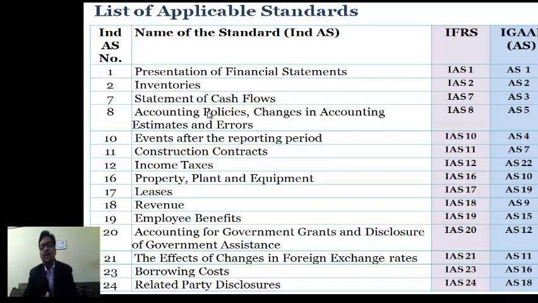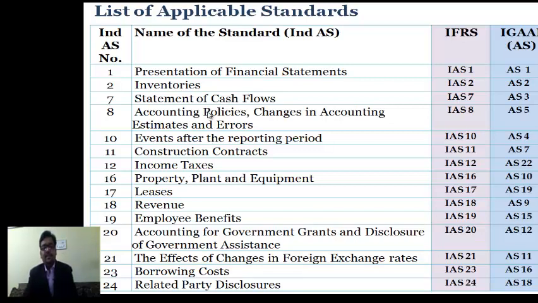The title of accounting standard 10 has also been revised and amended, while notification dated 30th March 2016 AS 6 has been deleted. Now there is only AS 10, which talks about accounting for fixed assets, and the nomenclature or title is property, plant and equipment. Ind AS 17 talks about leases, same as IAS 17, and accounting standard 19 also talks about leases. Under Ind AS 17, we have taken a carve out.